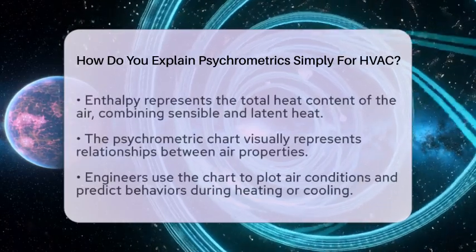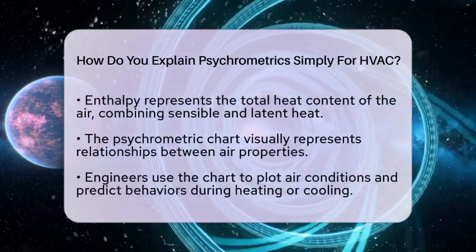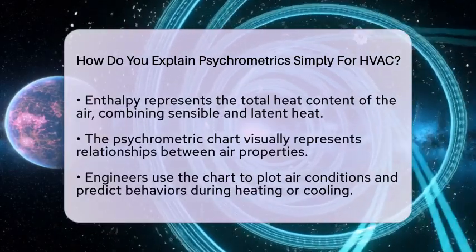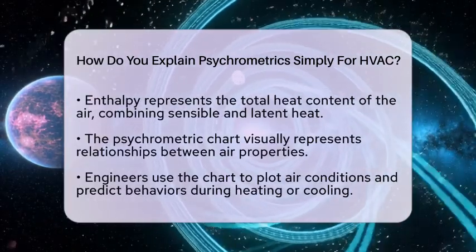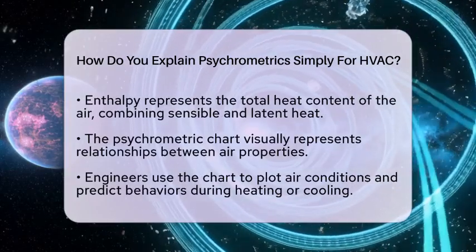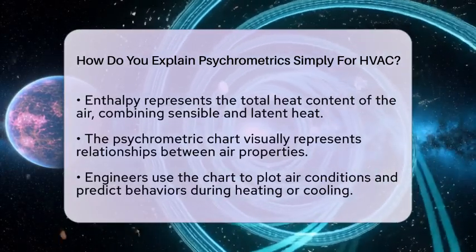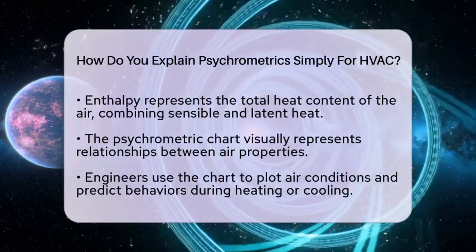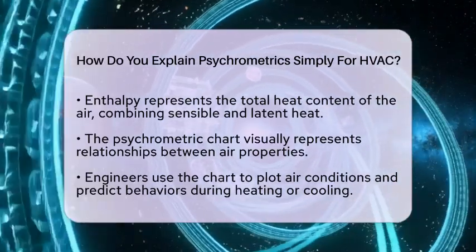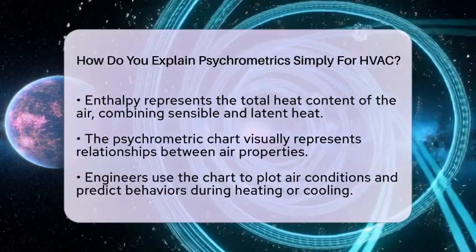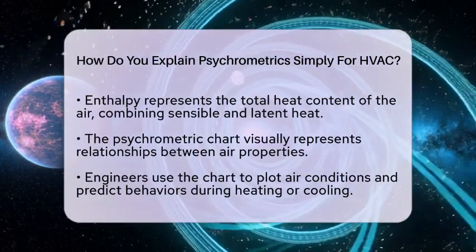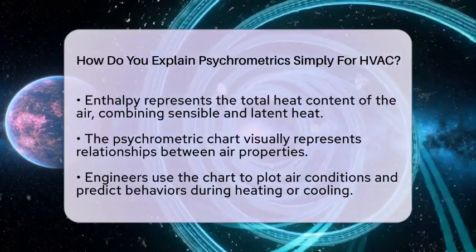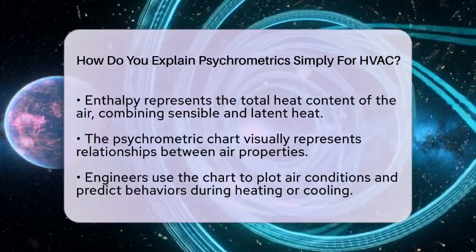One of the most useful tools in HVAC is the psychrometric chart. This chart visually represents the relationships between these properties. Engineers can plot air conditions on this chart to see how air behaves when it is heated, cooled, humidified, or dehumidified. For instance, when warm air cools, it can't hold as much moisture, which may lead to condensation. Psychrometrics helps predict this behavior, helping to prevent moisture issues in buildings.